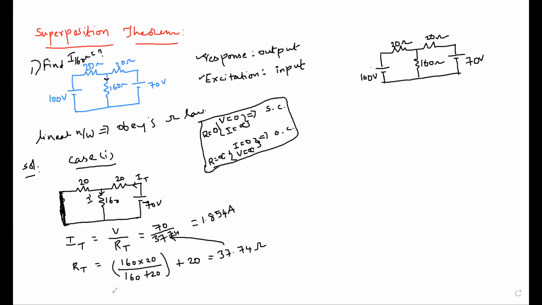Then we need to find out the current passing through 160 ohm, that is I dash. So shall we apply the current division? What is the current division rule here? Opposite branch resistance. So the opposite branch for this 160, what is the opposite branch? 20, right? So opposite branch resistance by total resistance, so these two summation, 20 plus 160. Multiplied with the total current, IT. Total current 1.854.